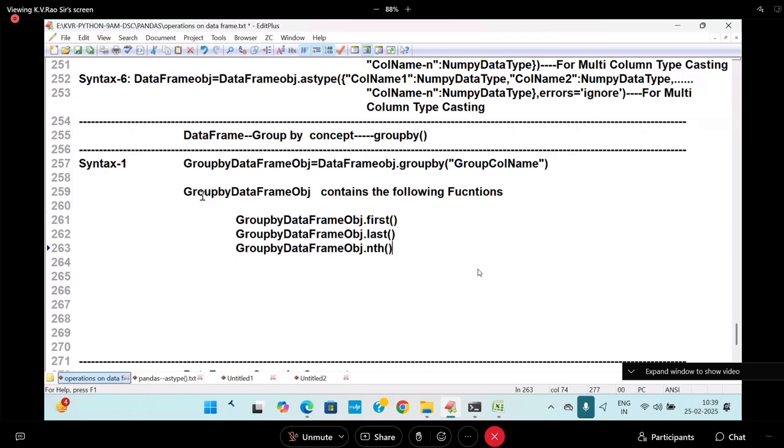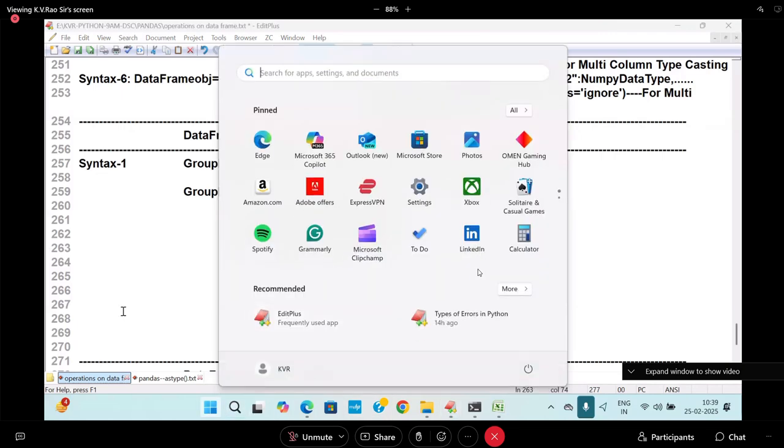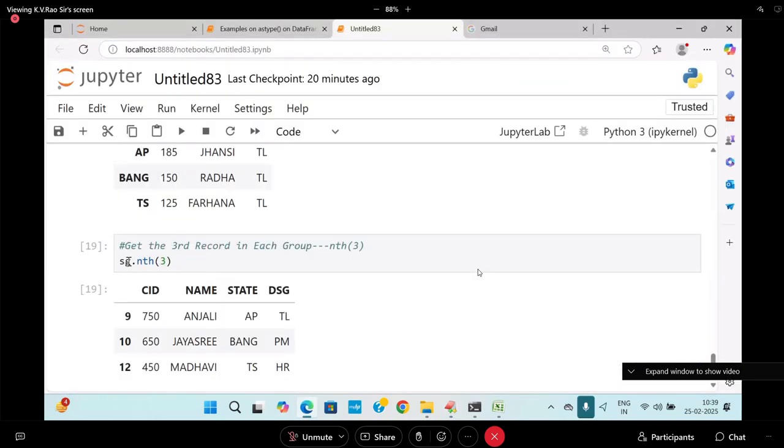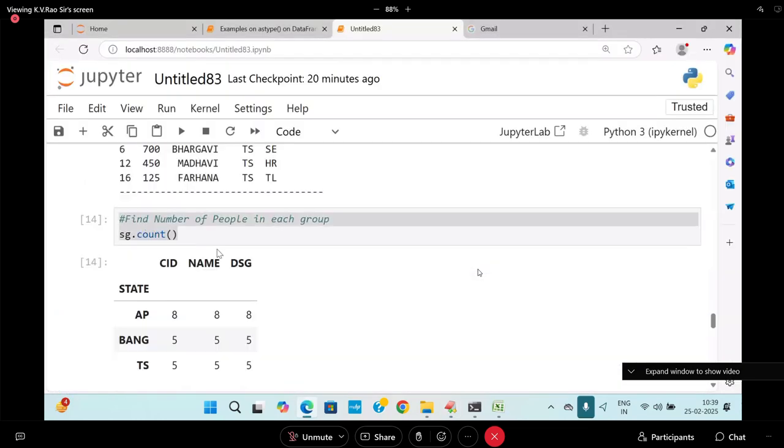Now I'm going to apply one important concept here. The concept I'm going to apply is something like this. First object, second object, and nth object, you got it. Now, students, if you carefully follow it, if we go back to this place, we are going to contain SG, and this data is available with us.